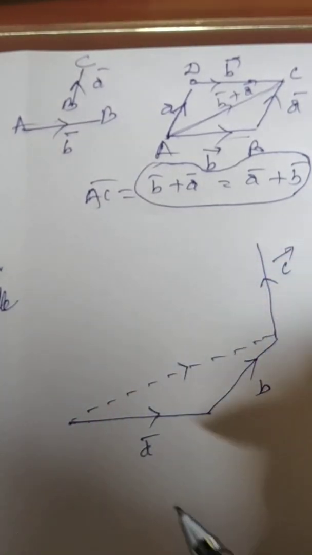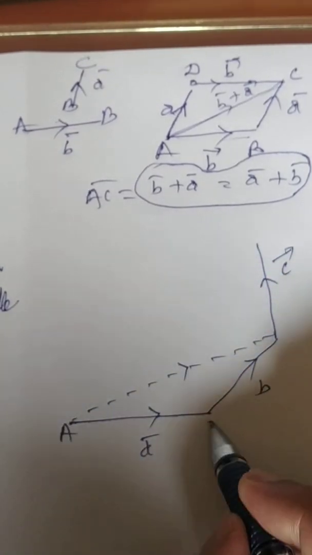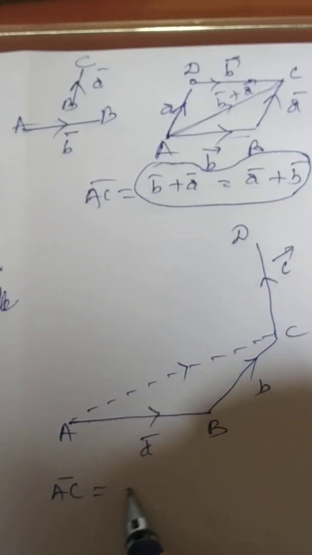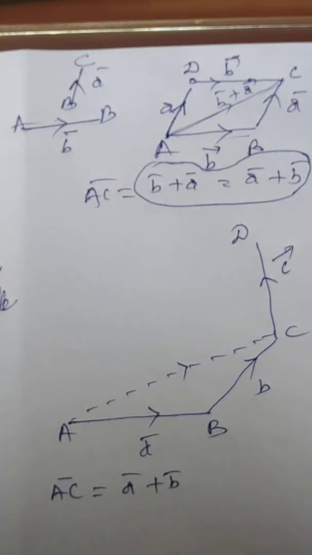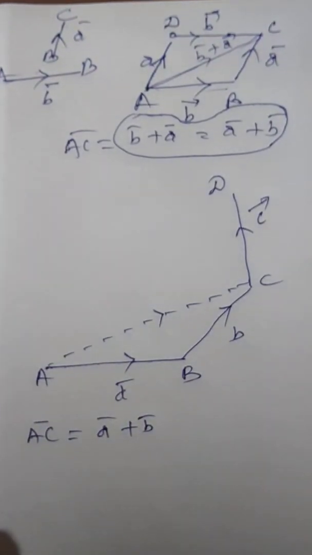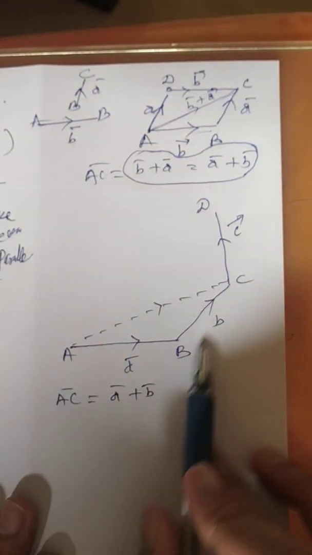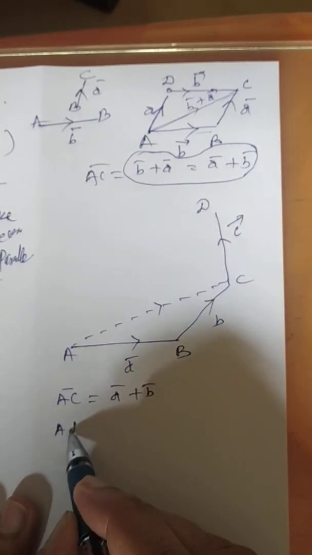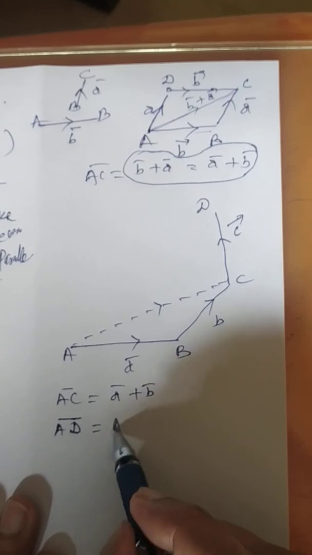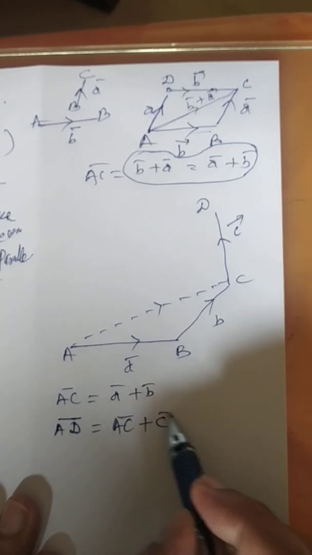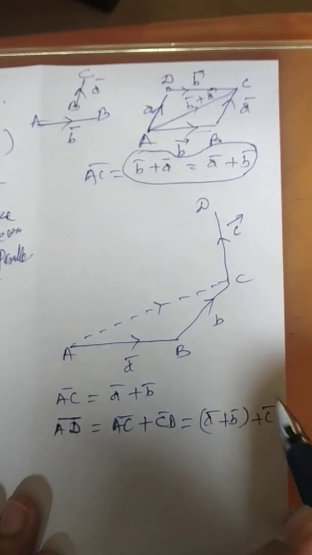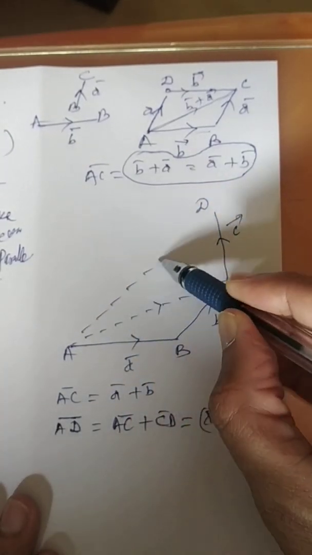This is a continuous line, and if I am calling it points A, B, C and D, I know at present the AC vector is nothing but A plus B. Now in this, this addition is over. Now which vector is to be added? The C vector. So can I talk about the AD vector, a new situation, which will be nothing but the AC vector plus the CD vector. The AC vector is already known to you as A plus B and over here the C vector. This is one way of adding.